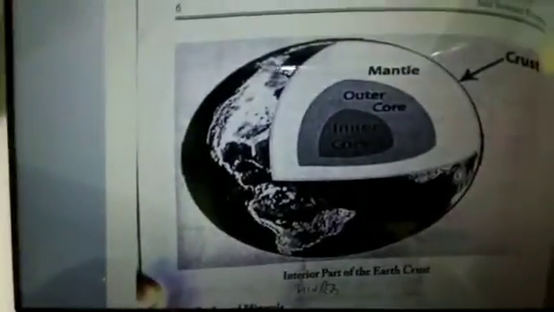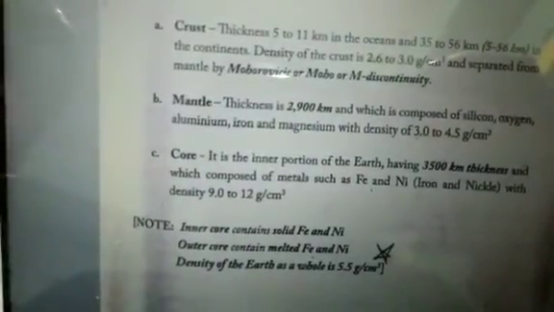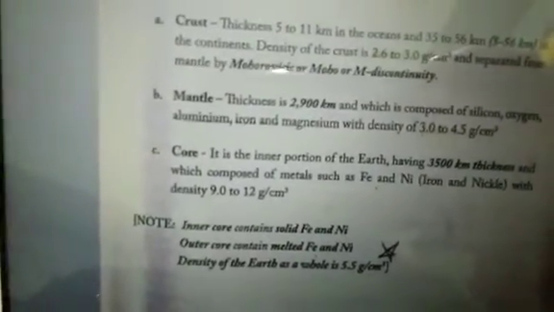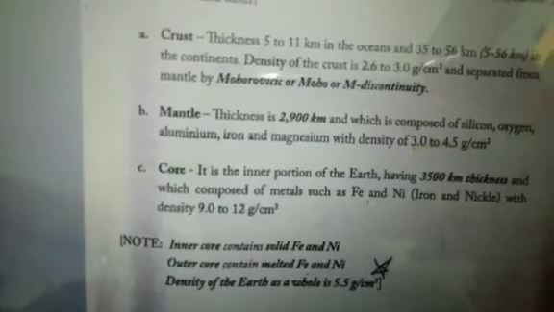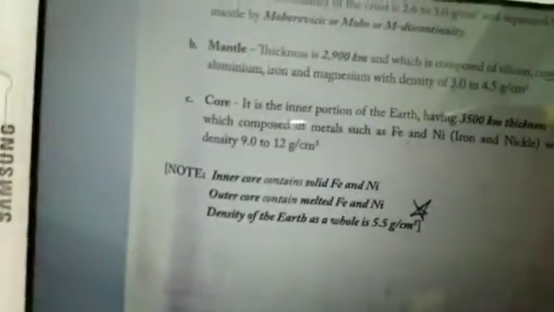Then the interior of the earth is crust, mantle, core from outside to inside, which is shown in the figure. The crust mostly has a density of about 2.6 to 3 gram per cubic centimeter. The mantle has 3 to 4.5 gram per cubic centimeter, and the core has more, that is 9 to 12 gram per cubic centimeter. The most important thing is the inner core is solid iron and nickel, but the outer core contains melted iron and nickel. And the density of the earth is 5.5 gram per cubic centimeter. It is important, you have to remember it for further study.